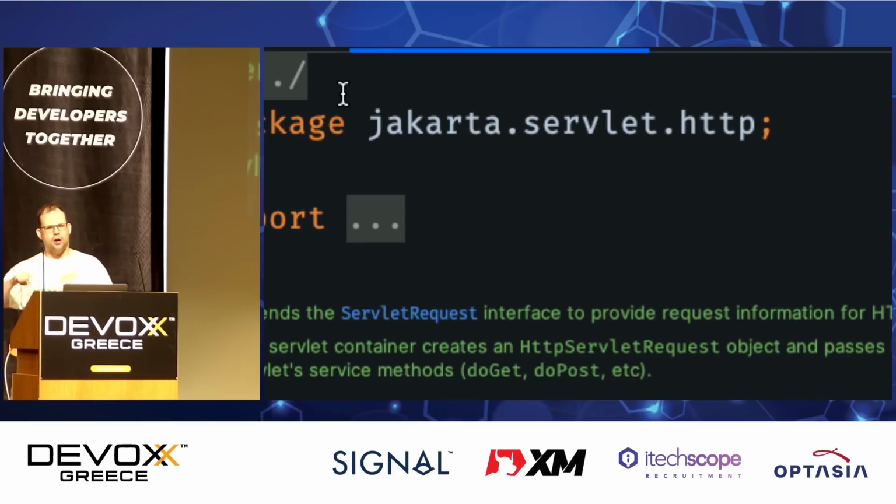Then they did Jakarta EE 9. They changed Javax to Jakarta. Same exact thing, just changed the package. So also very easy, backwards compatible, right? They made it as easy as possible for us to safely and easily move. And this is good because it took years. A big thing that you'll see in Spring Boot 3 is that all of this stuff is now using Jakarta.